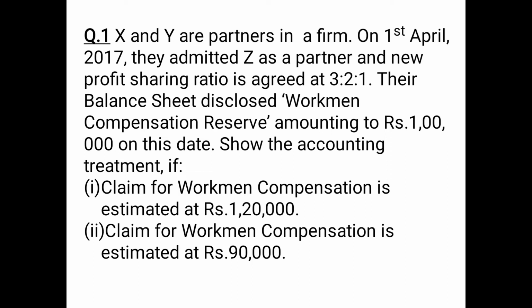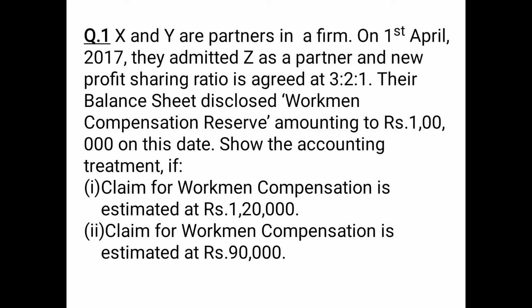So as discussed in the previous video, when the claim is more than the workmen compensation reserve or WCR, what we will do is we will transfer the total amount of claim to provision for workmen compensation claim account. We will debit the entire amount of reserve and the excess of claim over the reserve, that is in this case 20,000, will be debited to revaluation account.